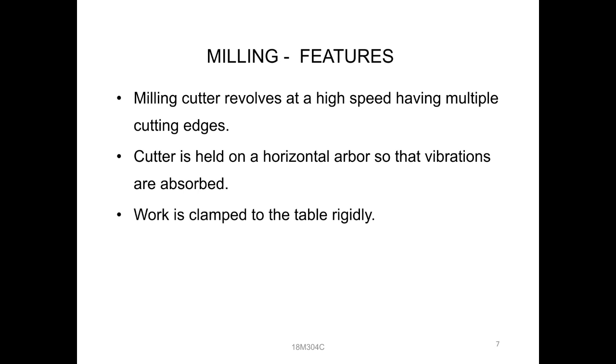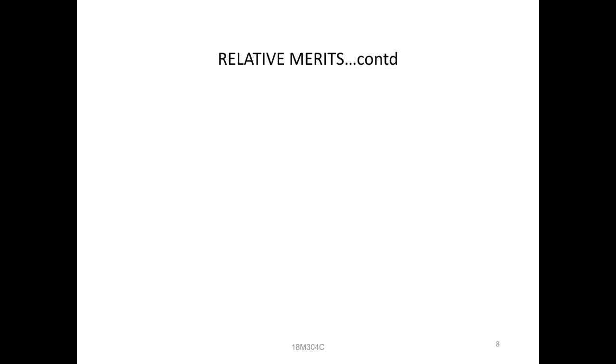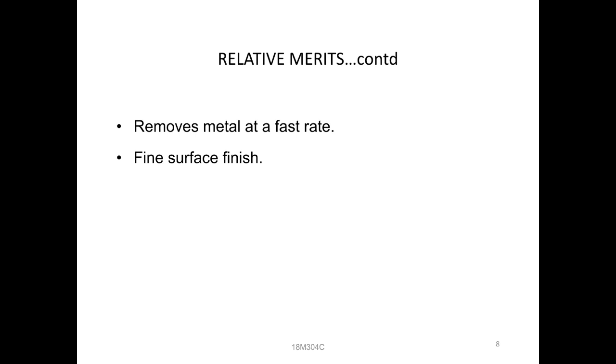Then next, you can observe the main features. Next features also: it removes metal at a fast rate, and we can get fine surface finishing with the help of the milling machine, and closer dimensional accuracy. Closer dimensional accuracy means the maximum amount of material can be removed from the workpiece, and whatever amount of accuracy we need, we can get that much accuracy with the help of the machine.